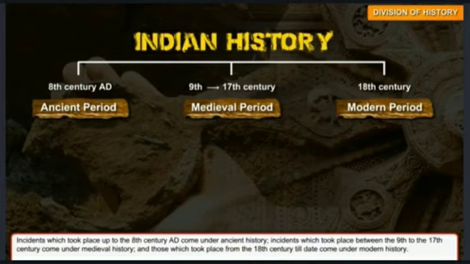So incidents which took place up to 8th century AD are called ancient period, and incidents which took place between 9th and 17th century are called medieval period, and from 18th century till today, okay, it is called modern period.